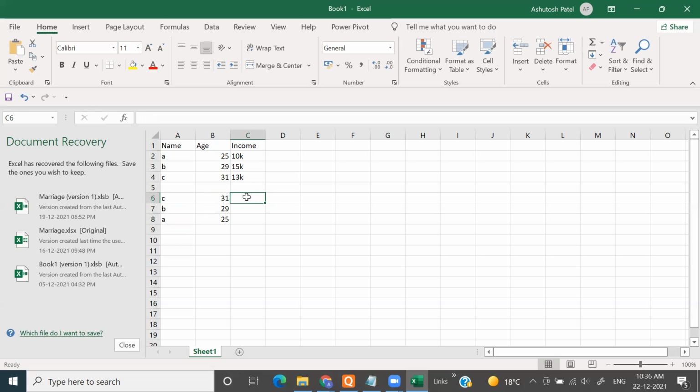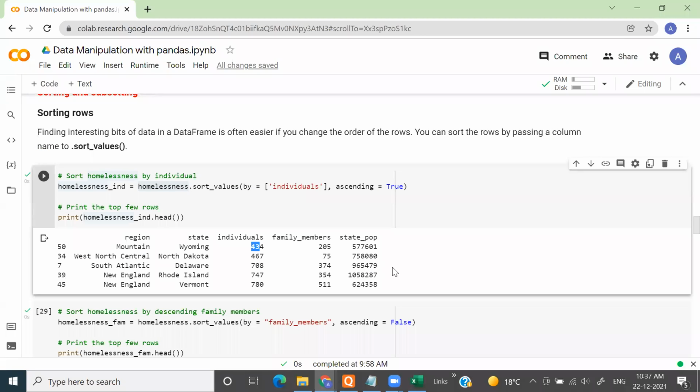If a particular age person is getting that income, then income must also be sorted accordingly. So that's what is happening here.